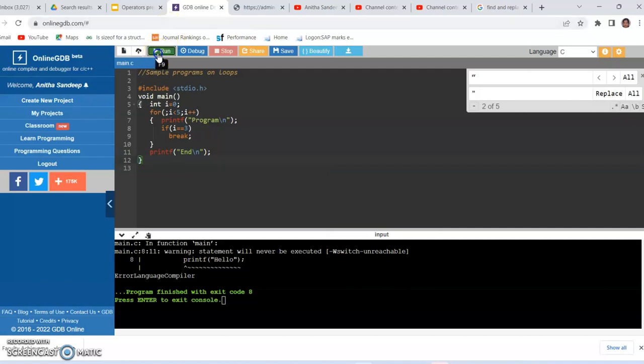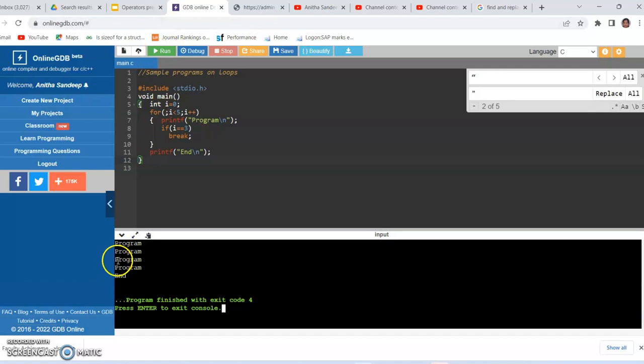This was my code. So you can observe 4 times program is printed followed by end.